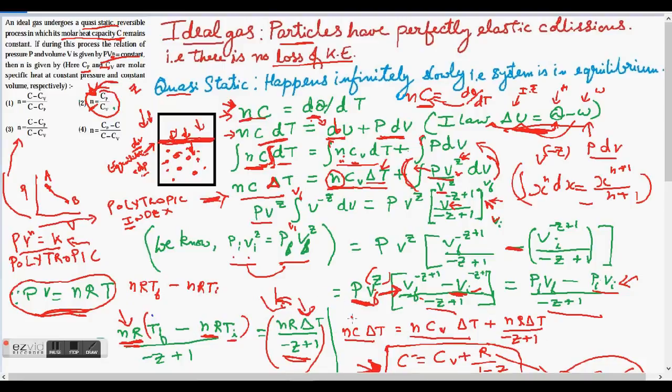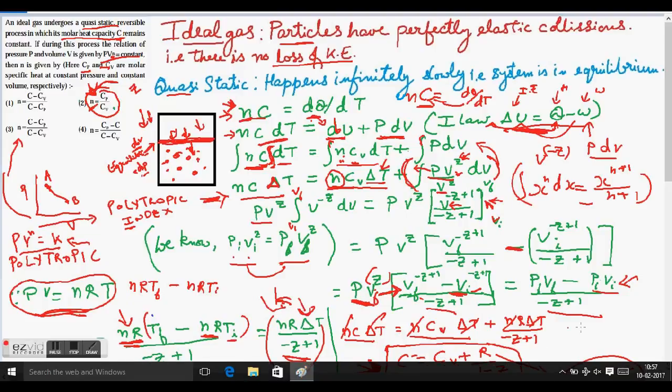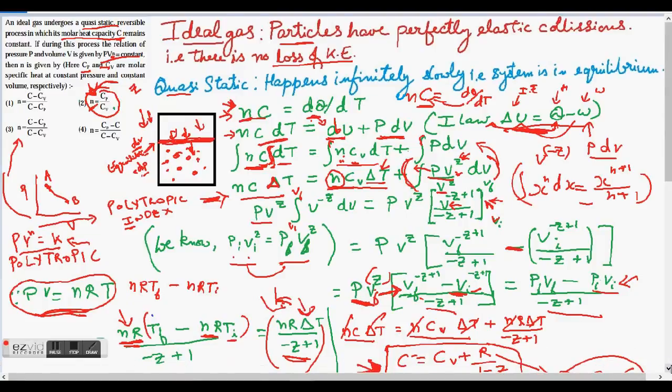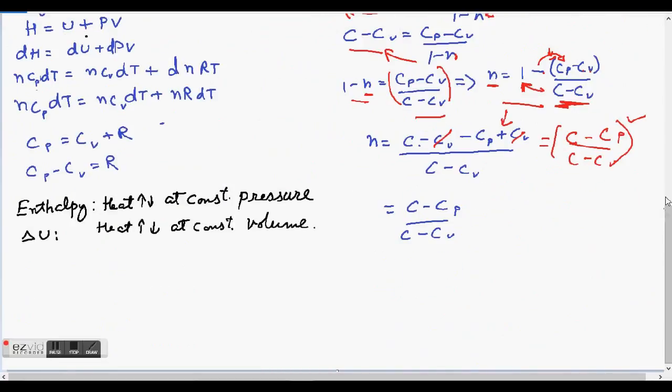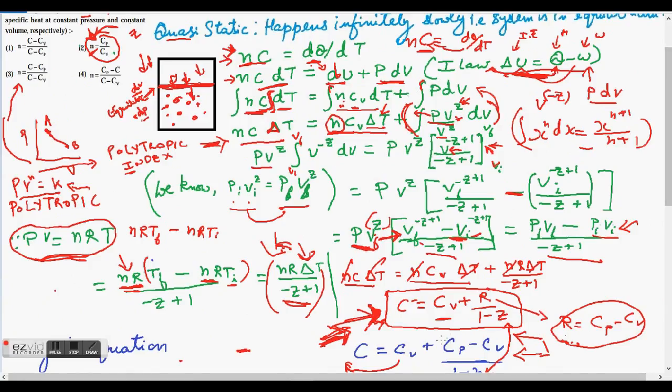Now you can cancel out n here. You can take n common from this expression, that will cancel out. Delta T will also cancel out. You can take delta T common from the right hand side and you can cancel this. So what you are left with, the expression that we wanted to derive, is this expression: C is equal to Cv plus R over 1 minus Z.